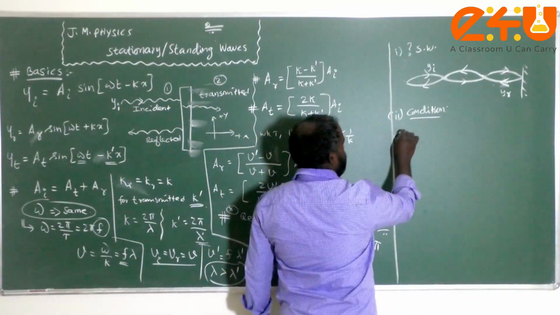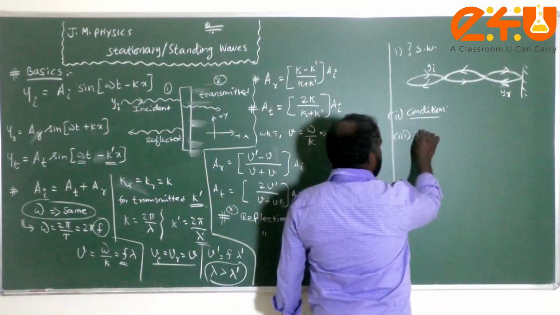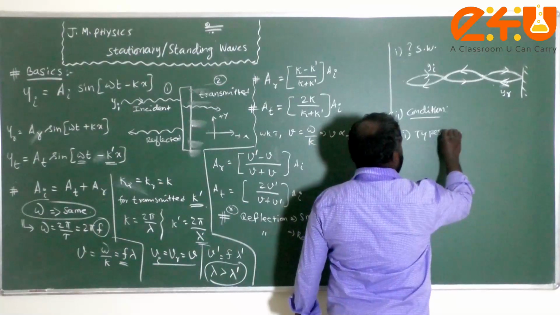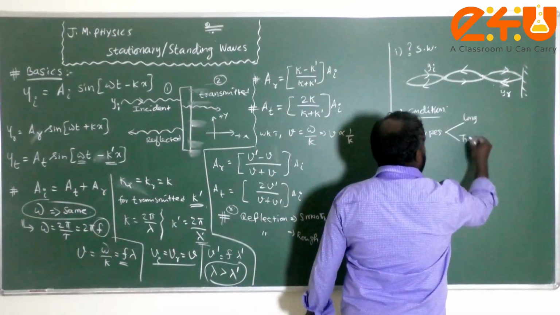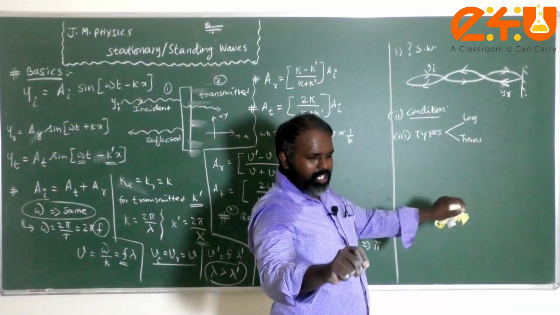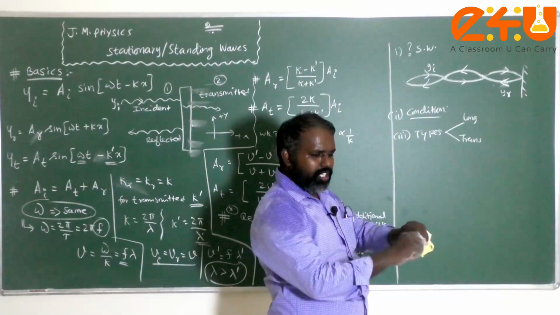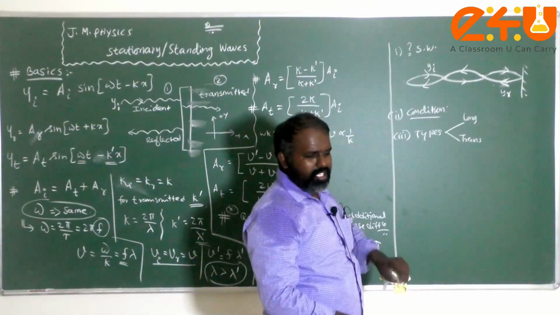And the third one is the types of stationary waves. One is longitudinal and the other one is transverse. The vibration in the wires of the sonometer, as a device, is an example of a transverse stationary wave.